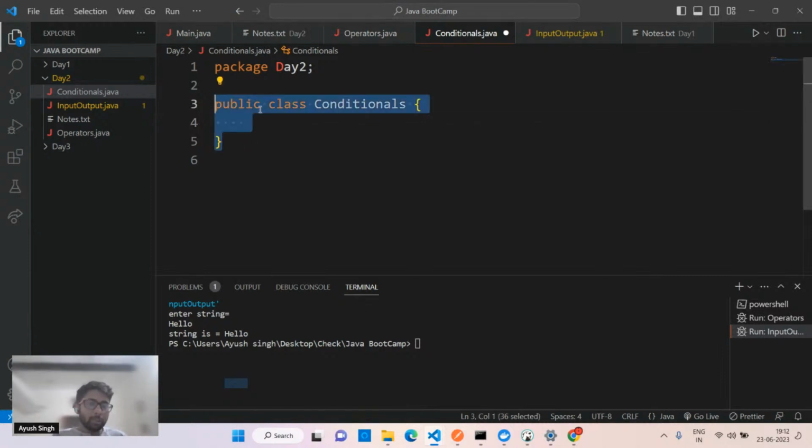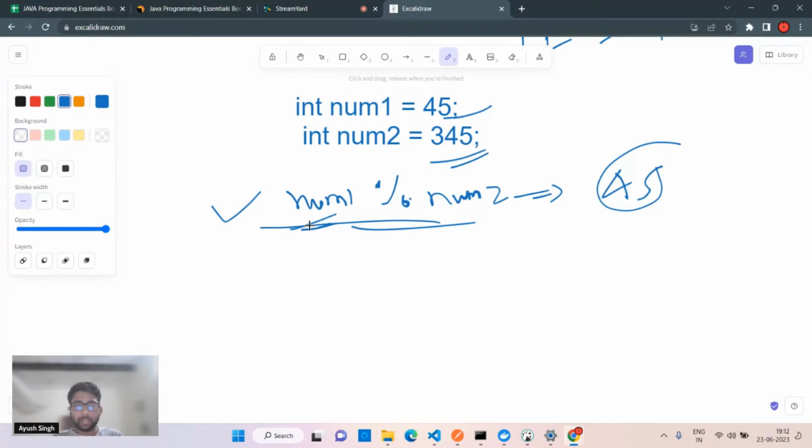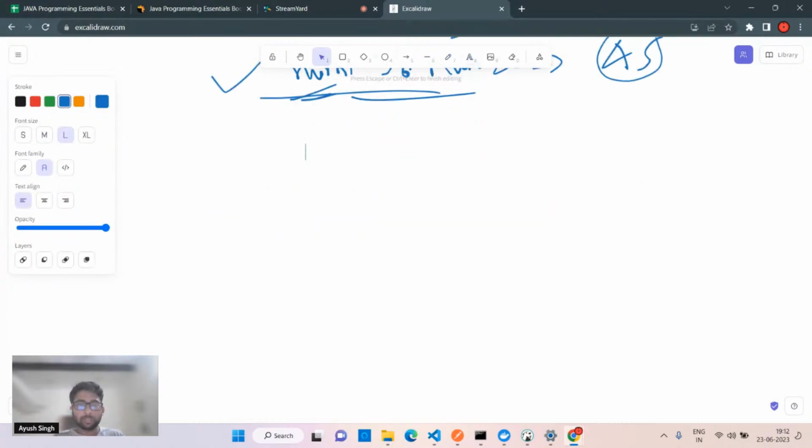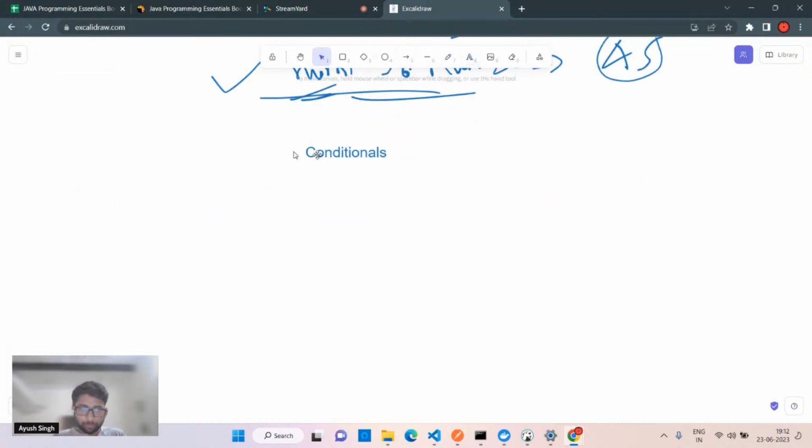And can anyone tell me what these conditional statements are? I'll explain a bit about this, then we'll move on. This is the last part we have to see. Can anyone tell me examples? You can search for that, or tell me this tomorrow.